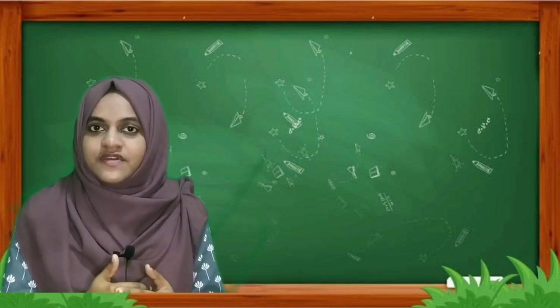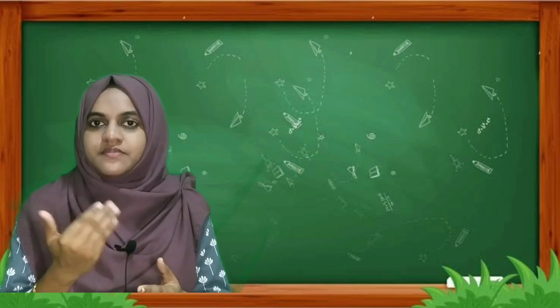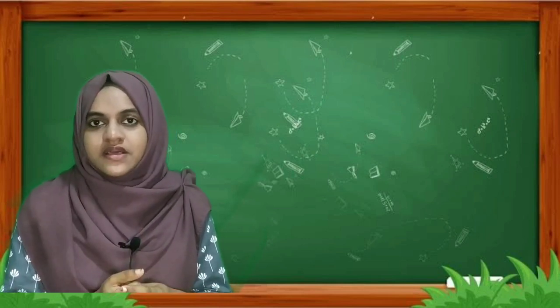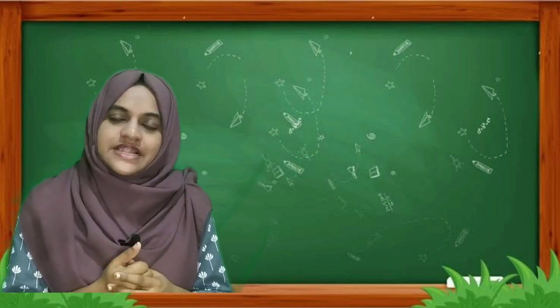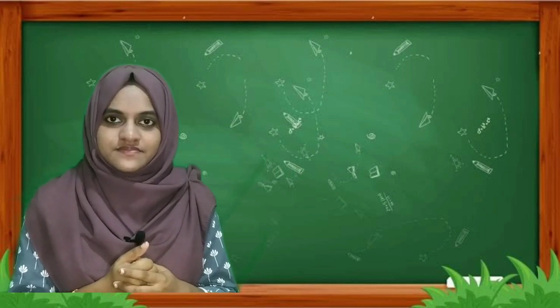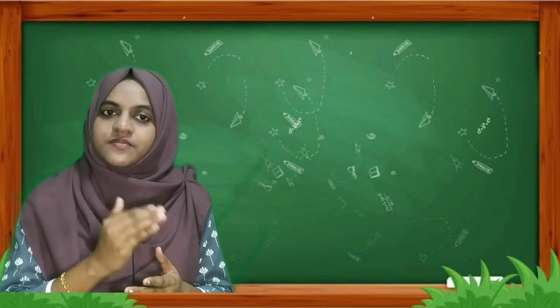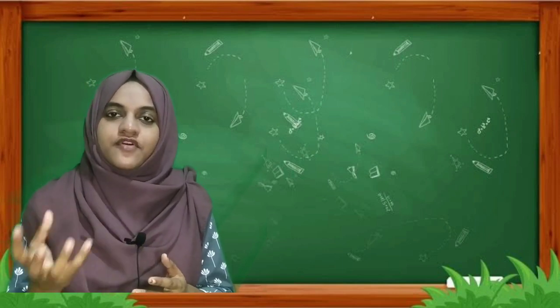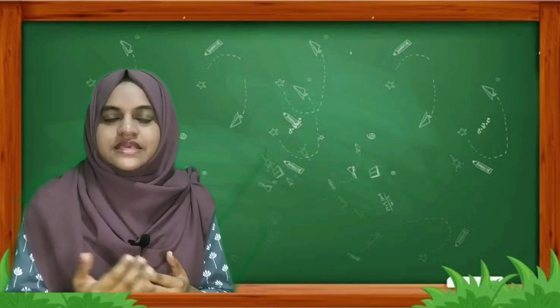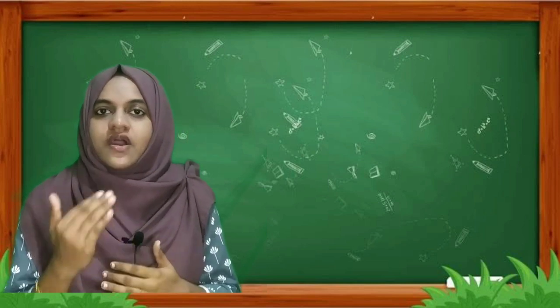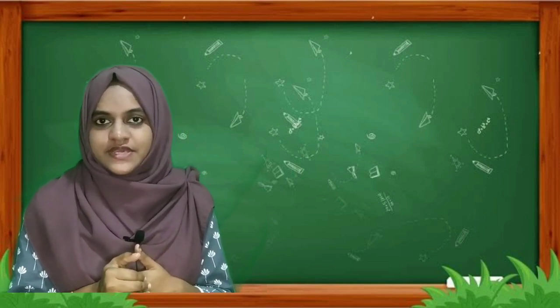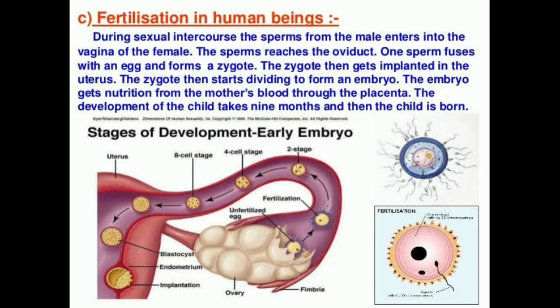But as we have a specialized organ system in both male and female, how does fertilization occur? So we know that it is the fusion of male and female gametes and the formation of zygote. And let's see how the fertilization occurs in humans.